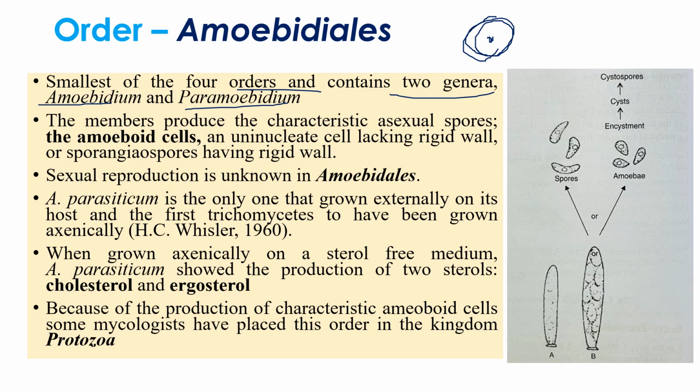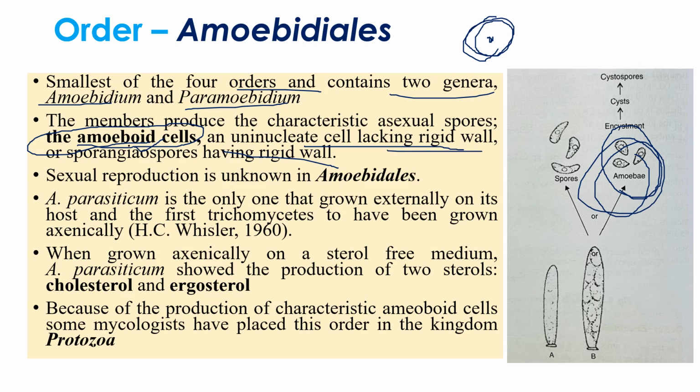They also produce asexual spores. The asexual spores are known as amoeboid cells. Due to the production of these amoeboid cells, they were classified under Protozoa because they produce amoeboid kinds of cells. These amoeboid cells are uninucleate. They lack a rigid cell wall, whereas sporangiospores generally have a rigid cell wall, right? But these amoeboid cells lack a rigid cell wall. And sexual reproduction is unknown in Amoebidiales.